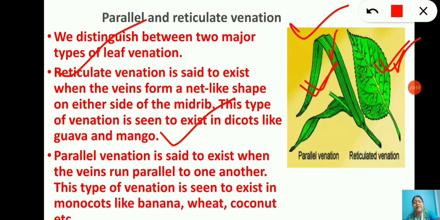Next is parallel venation. Parallel venation is said to exist when the veins run parallel to one another. This type of venation is seen in monocots like banana, wheat, coconut. If you look carefully at the leaves of these examples like wheat, coconut and banana, you will find the veins have arranged themselves in a parallel fashion. So that is called parallel venation.